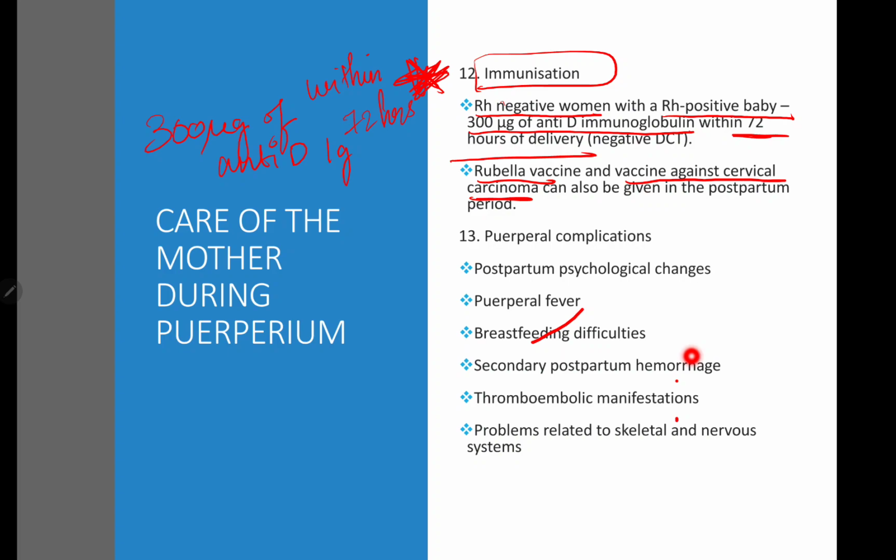So puerperal complications: postpartum psychological changes, puerperal fever, breastfeeding difficulties, secondary postpartum hemorrhage, thromboembolic manifestations, problems related to skeletal and nervous systems, all.